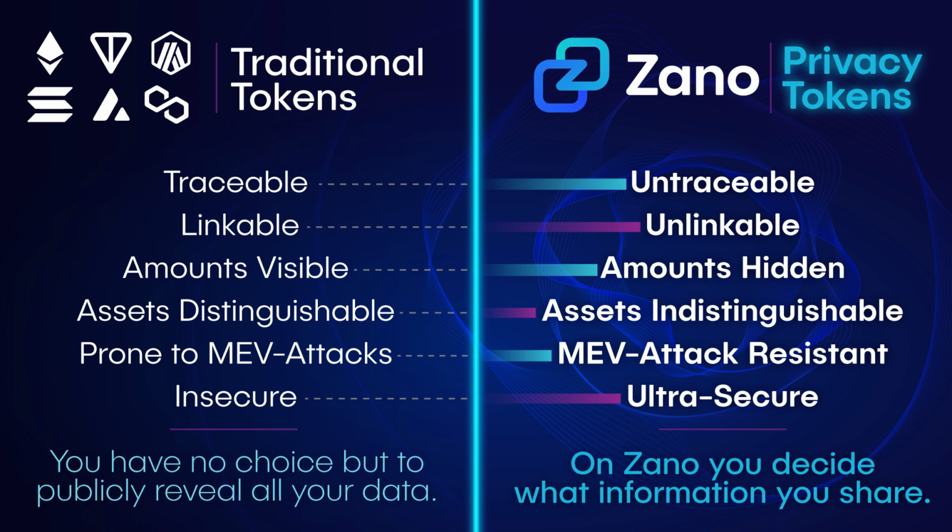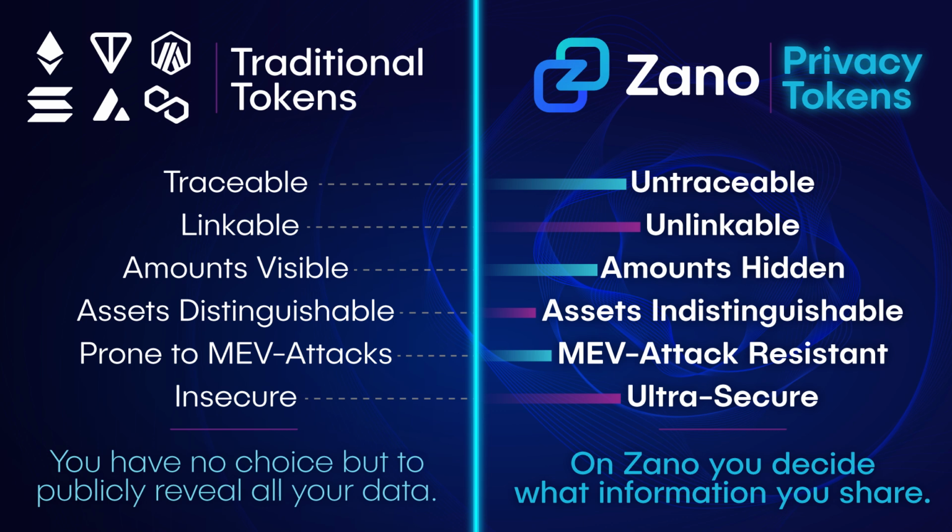That's a huge difference between Zano and traditional tokens. Even if you do everything right and you're just fine, maybe the person before you that received the tokens and sent them to you on a traditional chain, or the people you send them to after, have some sort of a problem and those tokens get linked back to you afterwards. That's a big problem. Whereas on Zano, every step of the way is not linked from the step before or the step after. You have total unlinkability between transactions on the Zano network.